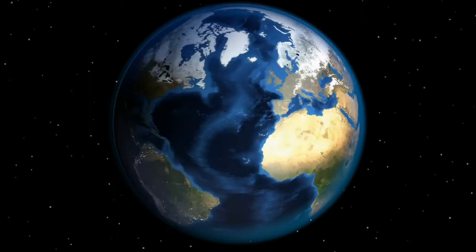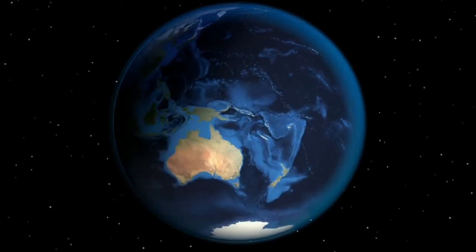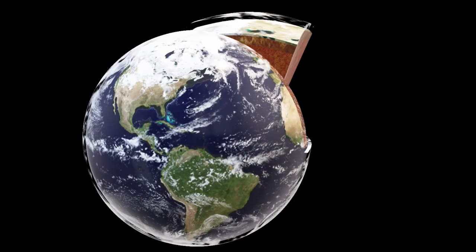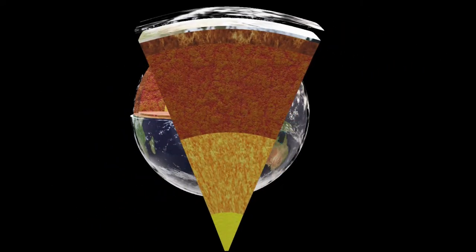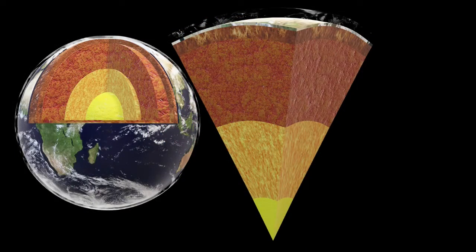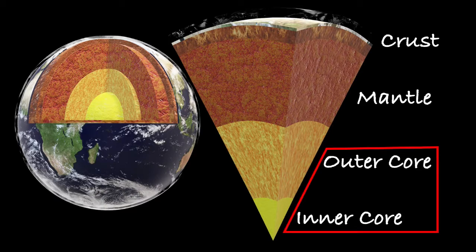First of all, you need to understand that earth is not a solid piece of rock. So what's in there exactly? In order to understand that, let's take a slice out of earth and examine it closely. So as you can see, there are different layers which constitute the earth. The top layer is called the crust, then inside it's the mantle, then the outer core, and then the inner core. The outer core and the inner core are those which are of particular interest to us in this video.